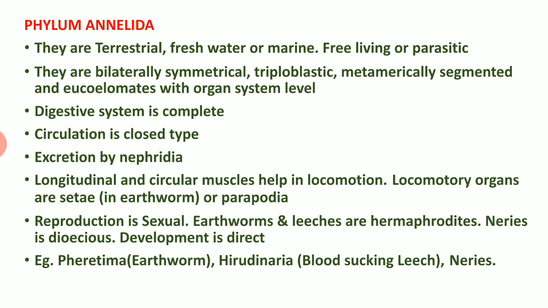The next one is Hirudinaria. Hirudinaria is a blood-sucking leech usually found in our paddy fields and marshy areas, called Hirudinaria granulosa. Its common name is blood-sucking leech. Its saliva contains a natural anticoagulant called hirudin that prevents clotting. When a leech bites a human or another animal, after blood feeding there is profuse bleeding through the injury. This bleeding is caused by the natural anticoagulant hirudin present in the saliva of the leech.